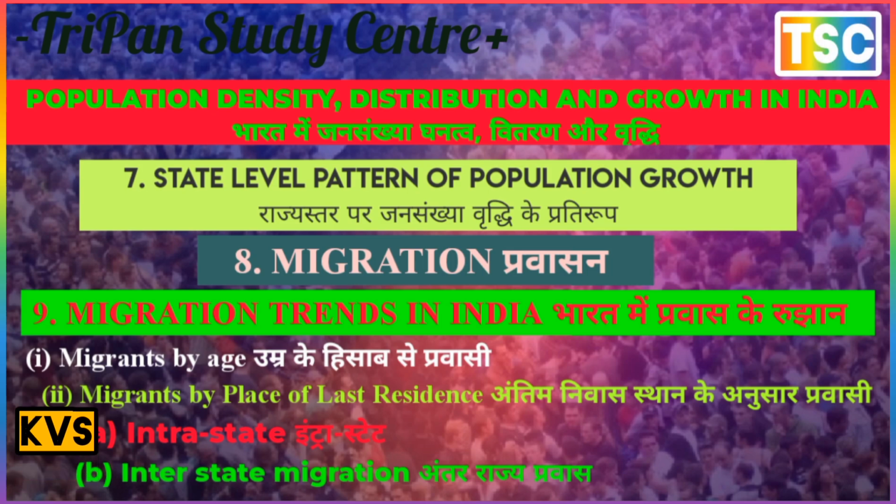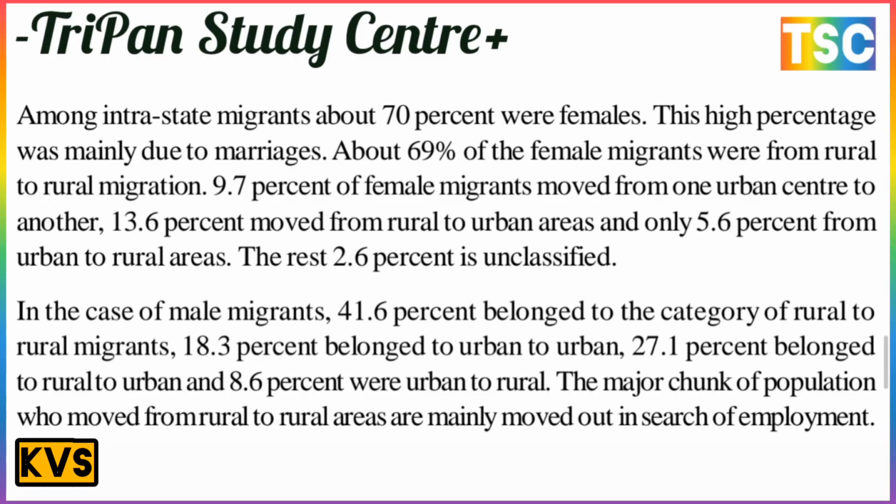Among the intrastate migrants, about 70% were female. This is a very striking number. This high percentage was mainly due to marriage.